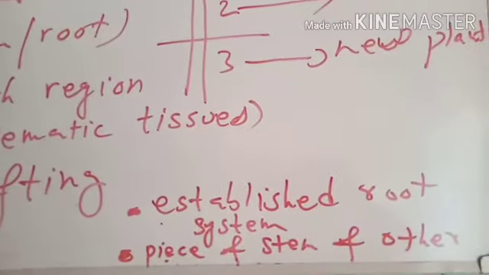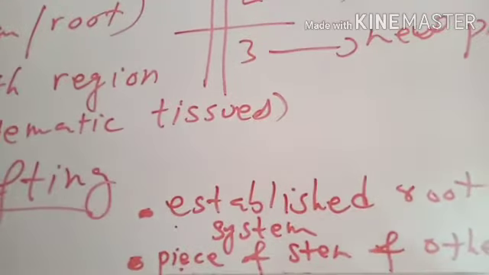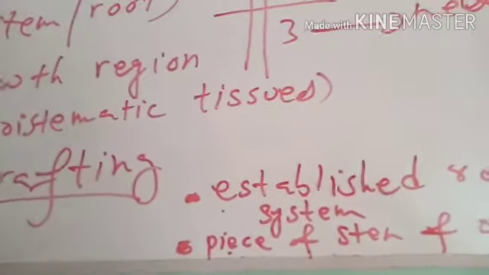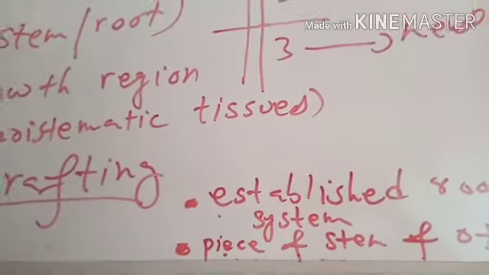Grafting is usually performed for production of the desired varieties or desired characteristics in another plant.